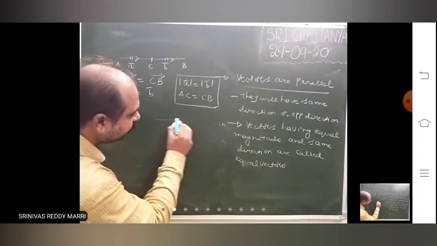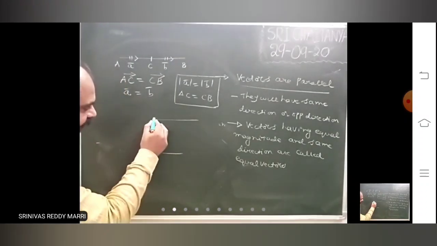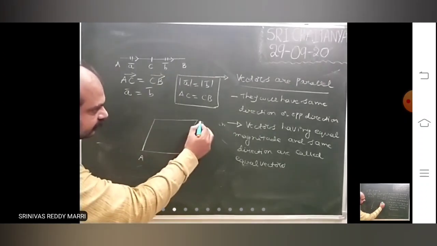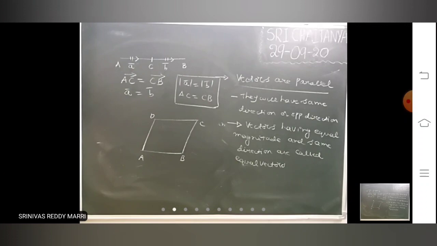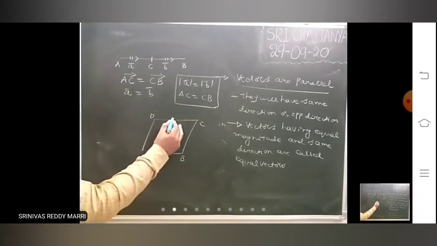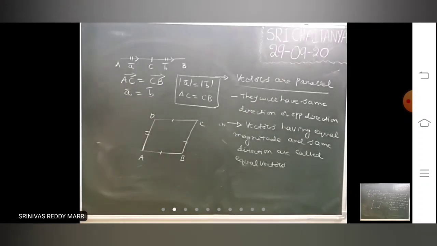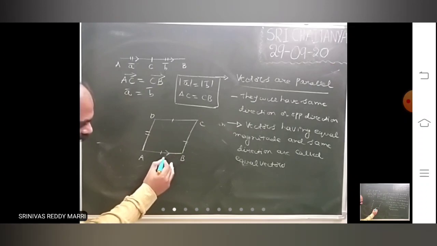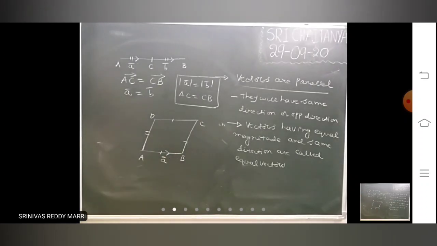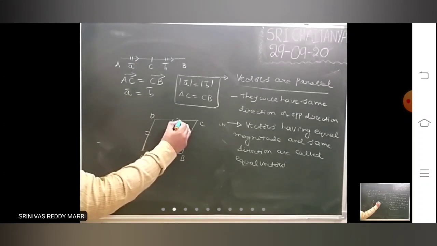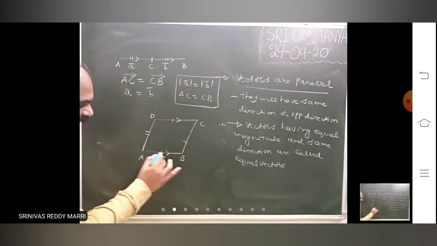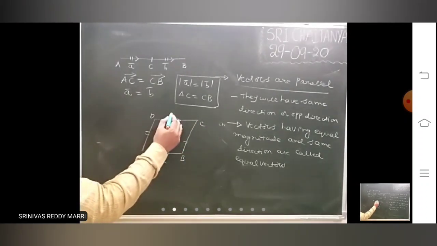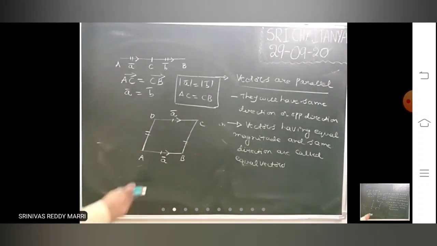Suppose you consider a parallelogram. You will come across this in many problems. The opposite sides have equal length. Let us say AB bar is A bar. DC bar has the same direction and the same magnitude, so DC bar is also A bar.